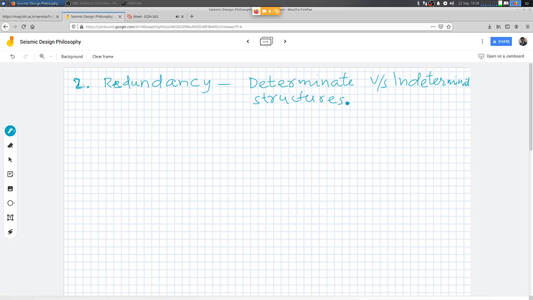So there is some reserve strength, so to say, in indeterminate structures.